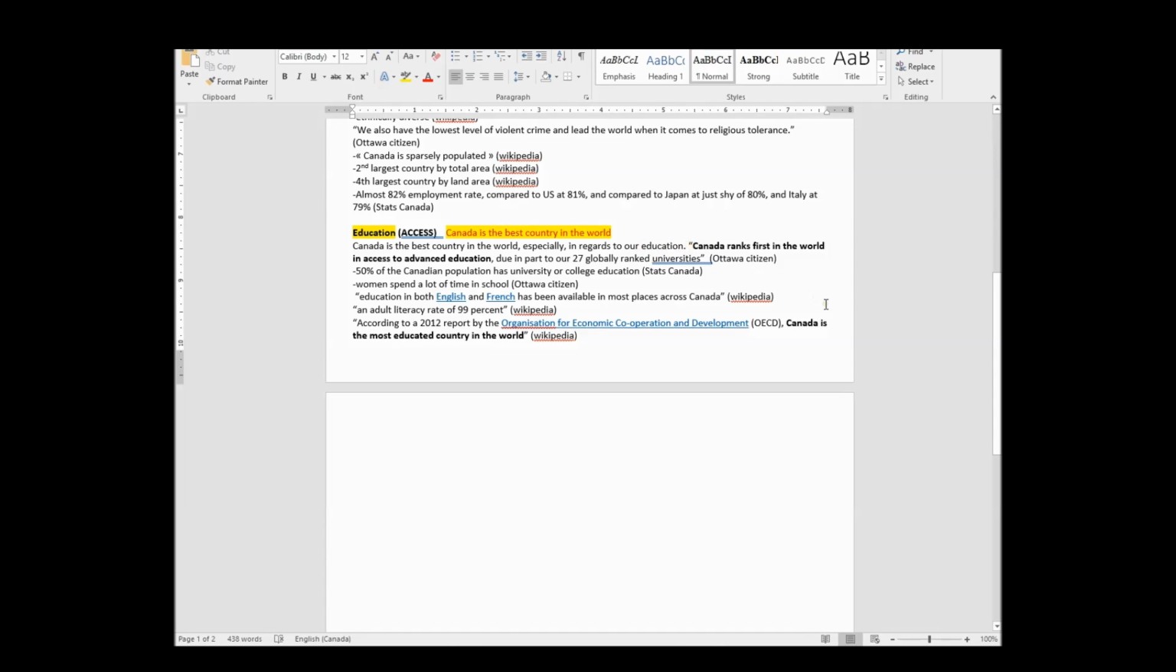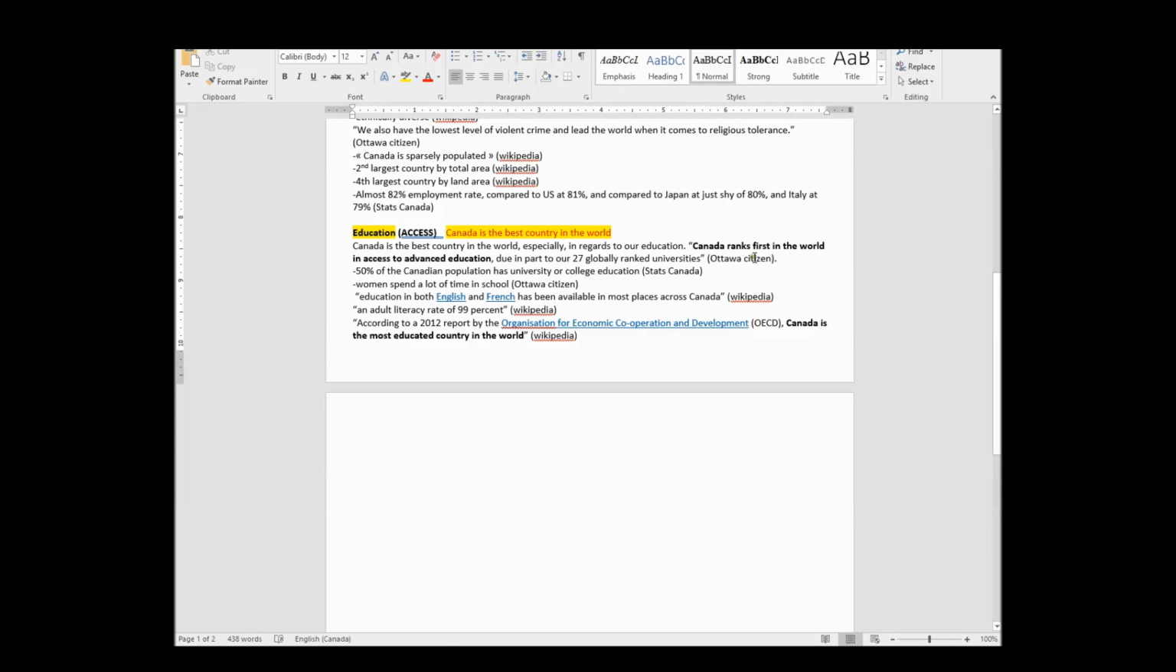So what I need to do is I can either introduce my quote or I can have the quote and then explain it, introduce it, whatever, after. So let's read again. We have Canada is the best country in the world, especially in regards to our education. Canada ranks first in the world in access to advanced education, due in part to our 27 globally ranked universities. I like this. So I'm going to put a period in here. I'm going to worry about my actual formatting later.